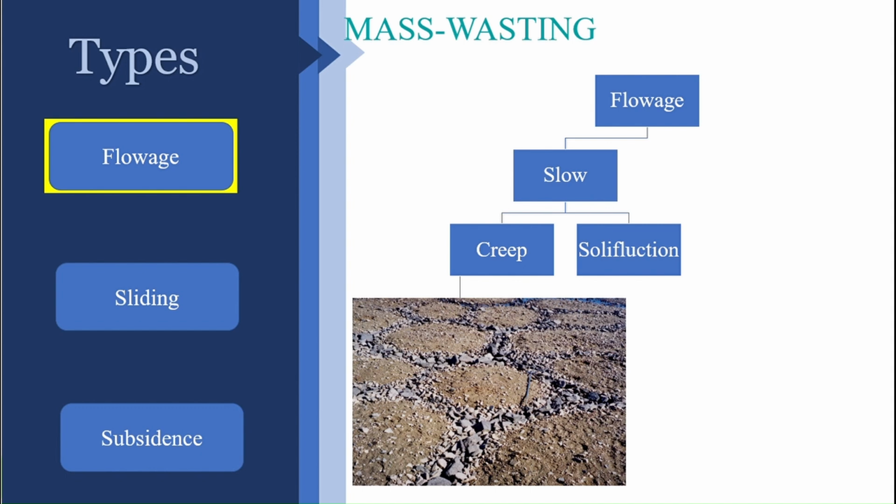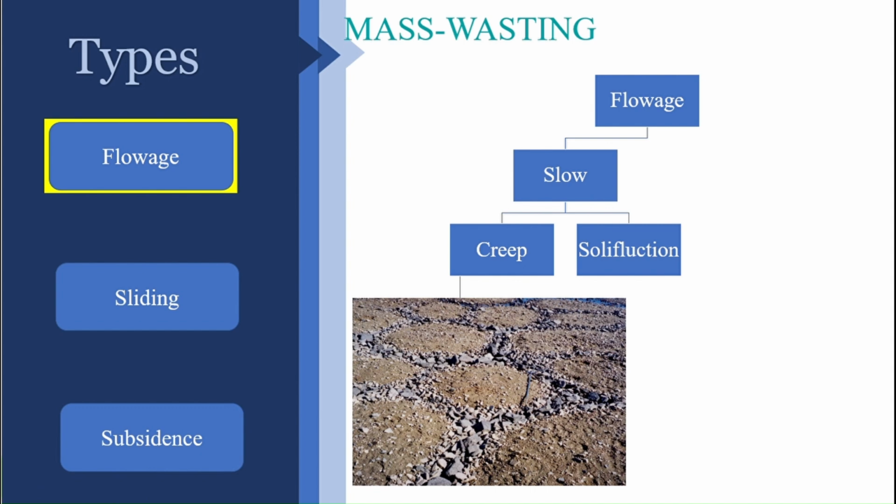This repeated cycle leads to a separation of materials according to grain size, which we call sorting, right? Here you can see the bigger grains form at the margin, and the smaller grains like fine sand or medium sand lie in the center. This is how it is formed, which comes under flowage, which is also a slow process.